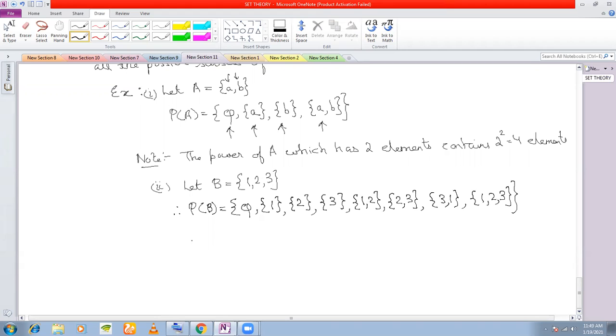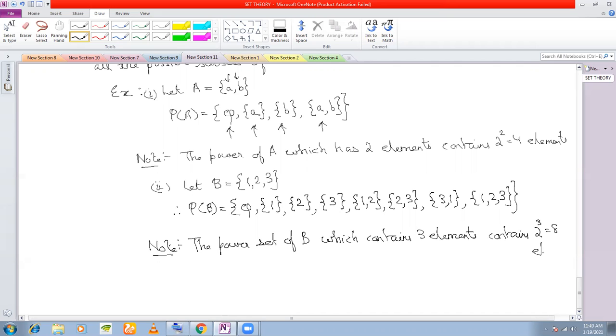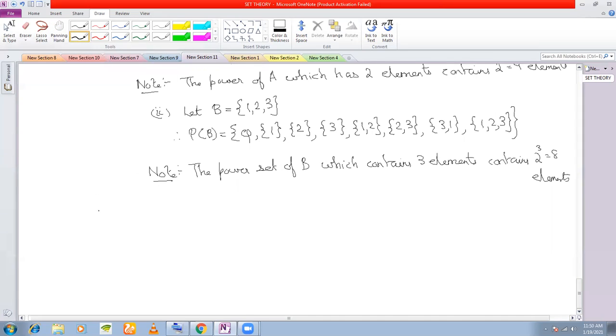If you count the number of elements in P(B), the power set of B, it contains 8 elements. So again, you must note here that the power set of B, which contains 3 elements, contains 2 cubed elements, equal to 8 elements. So with this, you can prove this theorem.